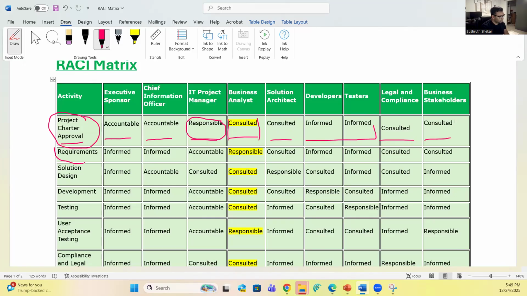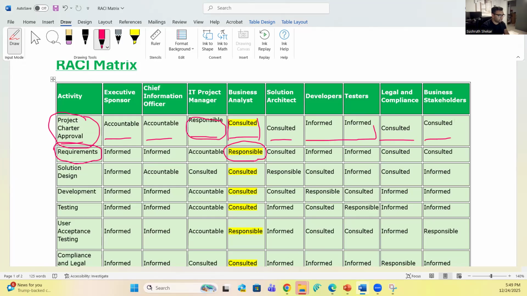So when it comes to requirements, of course, the sponsor is informed, the Chief Information Officer is informed. Maybe during the status call, we will say that requirements gathering is in progress, right? And when it comes to the business analyst, they are responsible for gathering requirements, right?